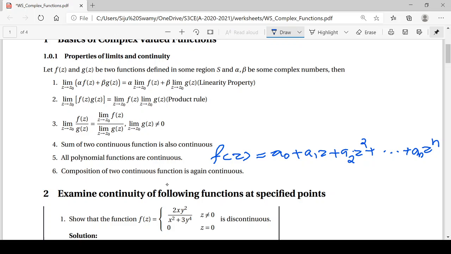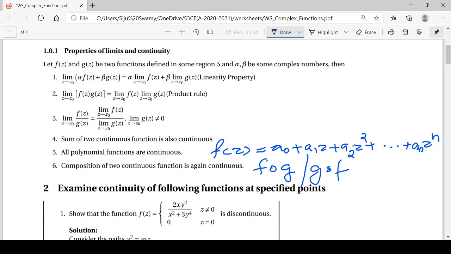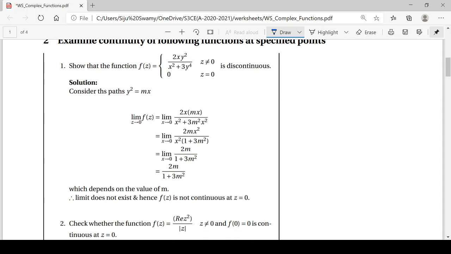Then the composition of two continuous functions is again continuous. Composition of two functions means f composition g or g composition f. If f and g are continuous functions, then their composition is again continuous. Then we will start with some problems.